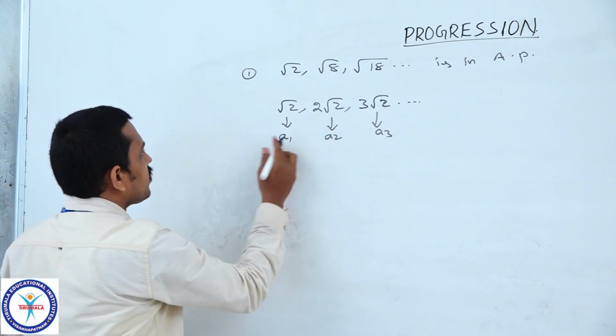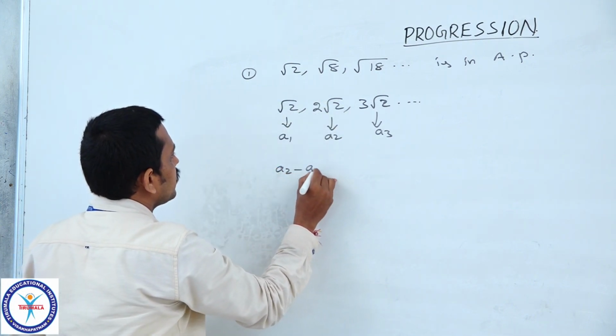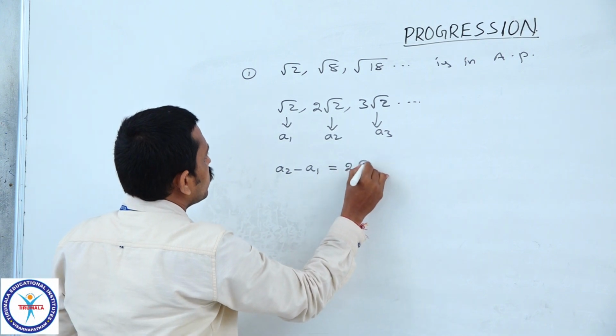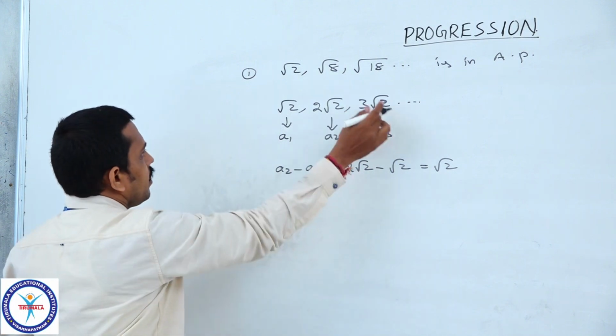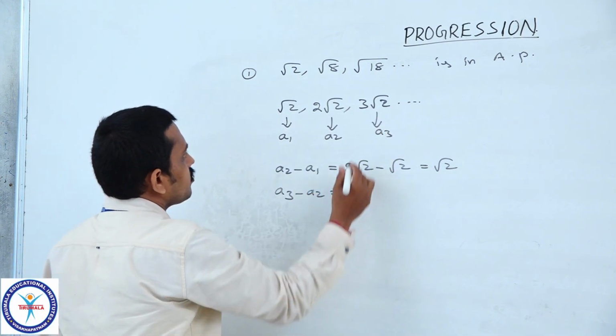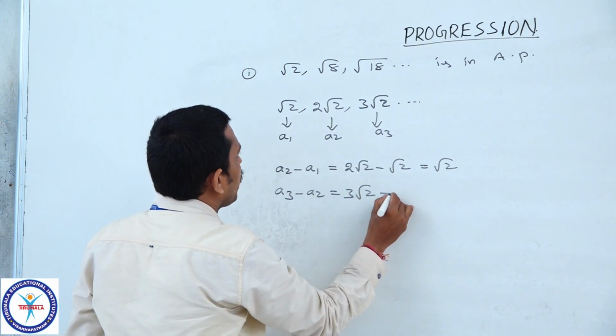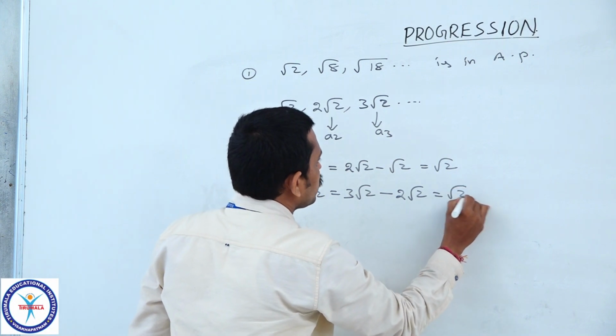Now, we will see the difference between any two consecutive terms. So, a2 minus a1 is 2 root 2 minus root 2, which is equal to root 2. a3 minus a2 is 3 root 2 minus 2 root 2, and here the difference is root 2.